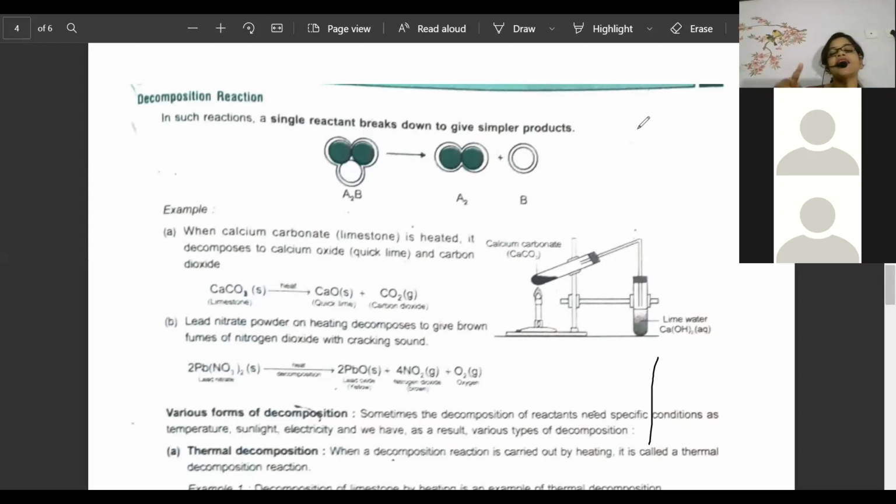Okay, so did he actually get involved in the reaction? Did he actually get involved in the fight? No, he didn't come and show, see, my equation is this. No, he didn't involve himself. So the catalyst's work is this only. A catalyst either increases the rate of reaction or decreases the rate of reaction without actually involving itself in the reaction.